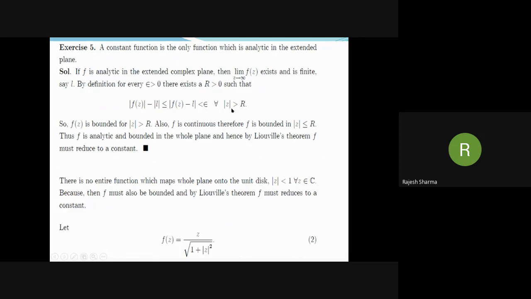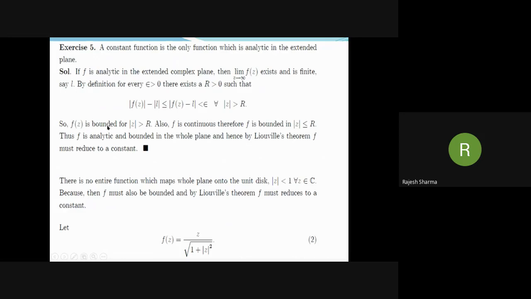Now note here that on using the triangle inequality, mod f(z) minus l is greater than or equal to mod f(z) minus mod l. And from this, mod f(z) is less than or equal to mod l plus epsilon for all mod z greater than r. So f(z) is bounded for mod z greater than r.